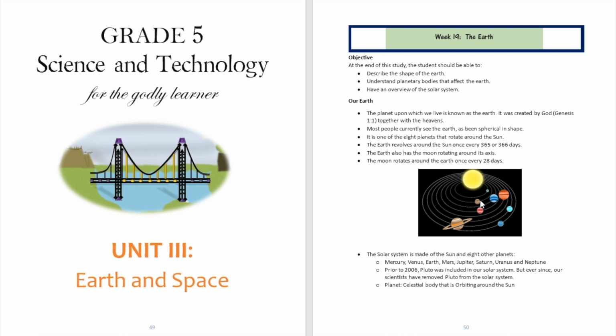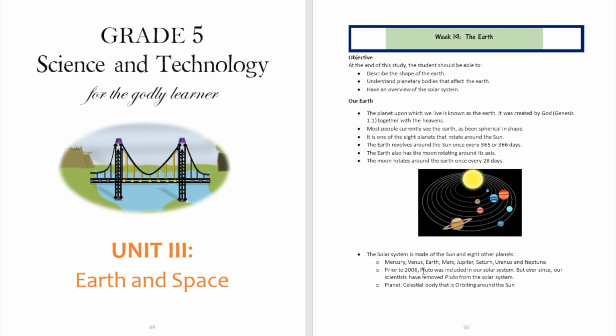So where is the Earth? The Earth is going to be the third planet away from the sun. So the first one is going to be Mercury, and Mercury rotates around the sun following this orbit. Right. The second one is going to be Venus. Venus is going to be rotating around the sun following this orbit. And then the Earth is going to be the third one. It's going to be rotating like this. So the solar system is made of our sun and then 8 other planets, which are going to be Mercury, Venus, Earth, Mars, Jupiter, Saturn, Uranus, and Neptune.